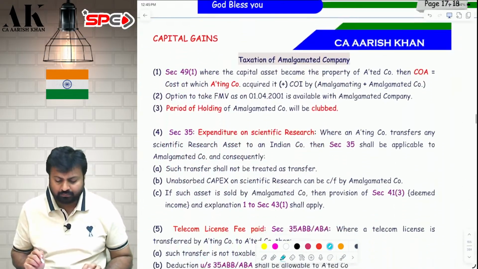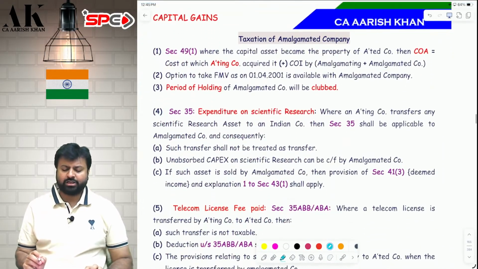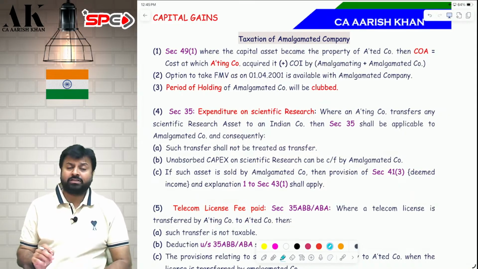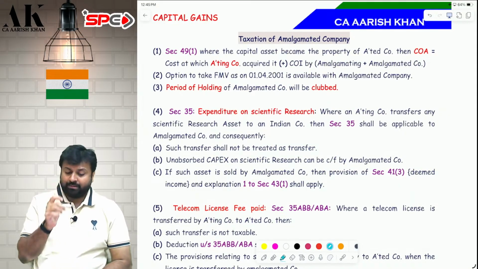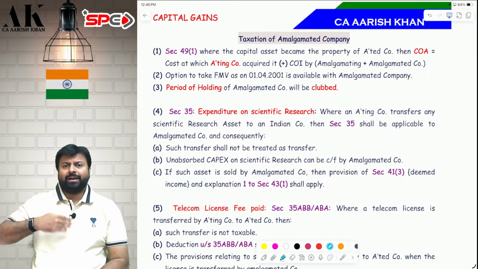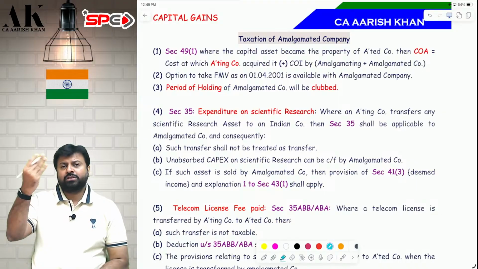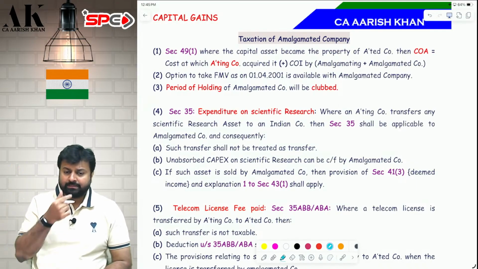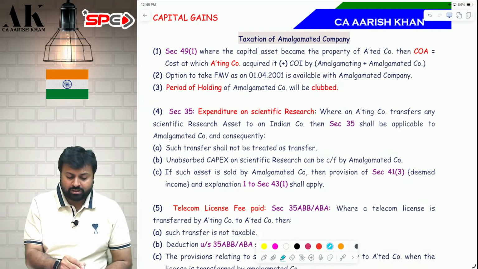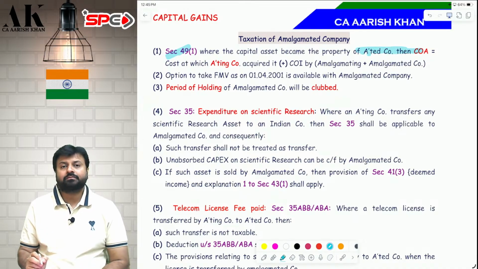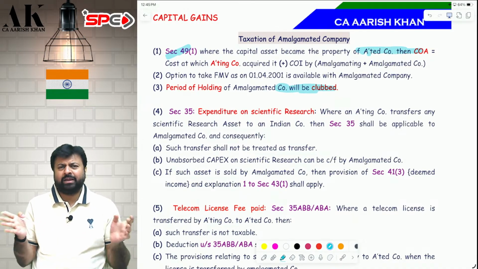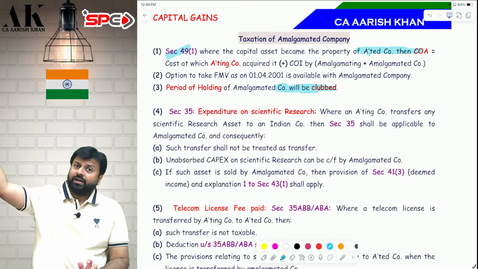Okay. Now coming to the taxation in the hands of the amalgamated company. What is the treatment in the hands of the amalgamated company? The amalgamating company has transferred all the assets to the amalgamated company. Now in future, the amalgamated company will sell those assets. So they will ask what will be the cost. The cost will be the cost to the previous owner. Period of holding will be clubbed. The cost will be counted as if it was purchased there.